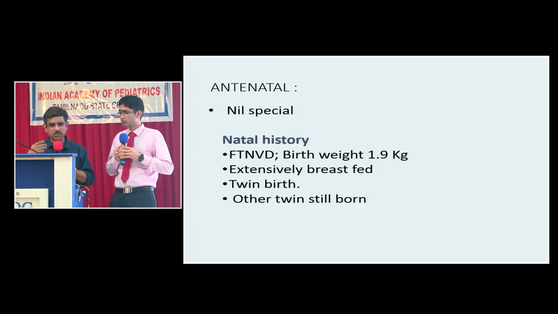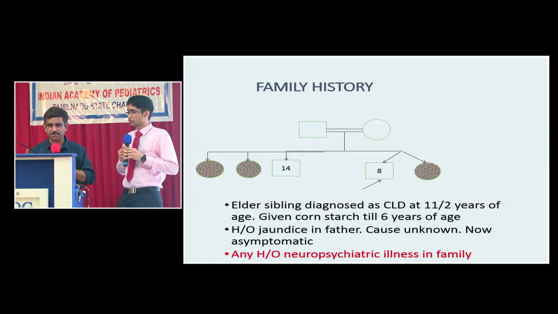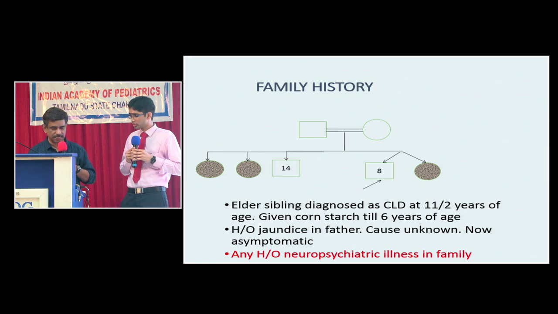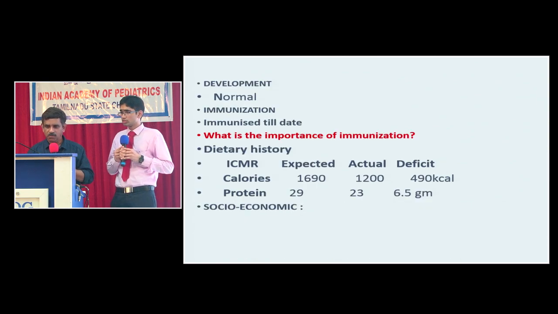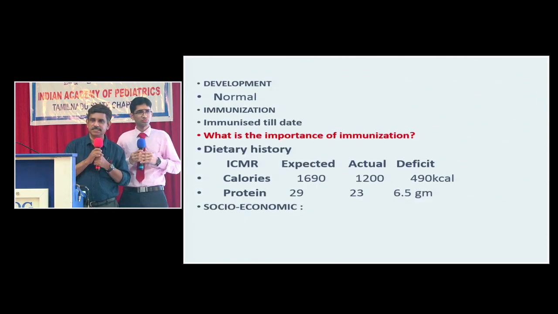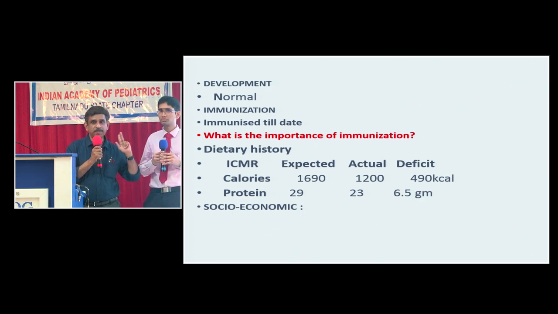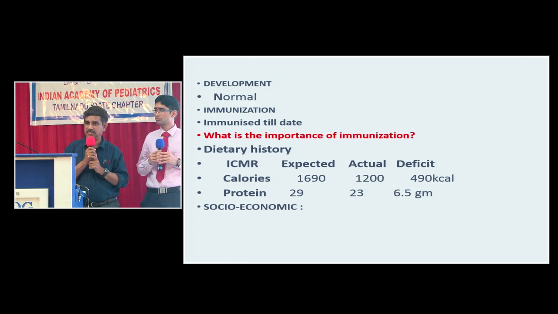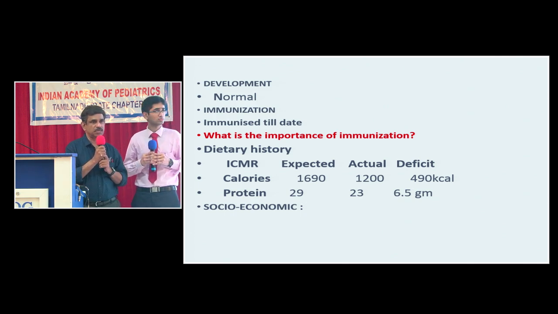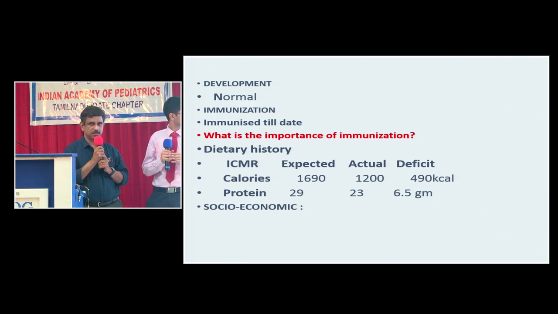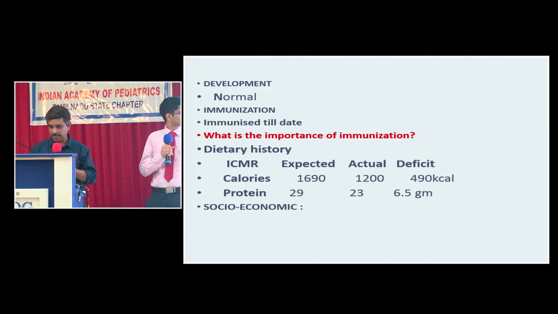Antenatal history was uneventful. We'll try to avoid unnecessary details because we don't have time. Family history, the most important aspect: born to third-degree consanguineous parents. What's the importance of immunization in this child with chronic liver disease? He should be given all routine vaccines plus hepatitis B vaccine. He should also be given hepatitis A vaccine. Remember that all children with chronic liver disease should be given hepatitis A vaccine. In fact, this is one of the most important indications for hepatitis A vaccine.